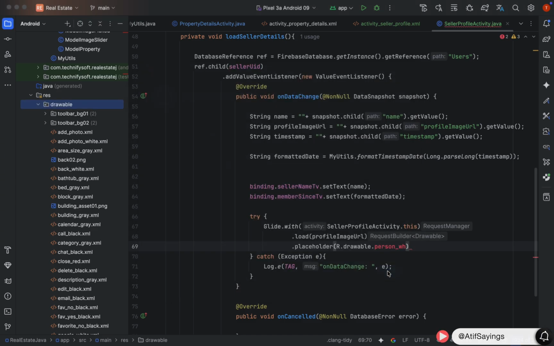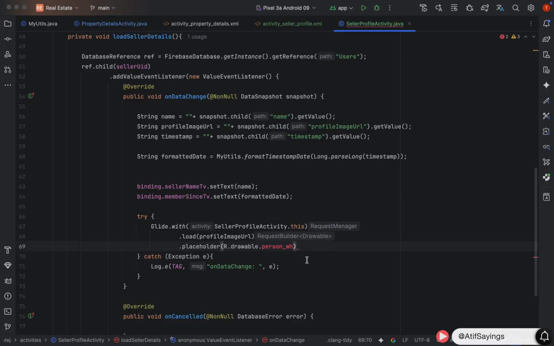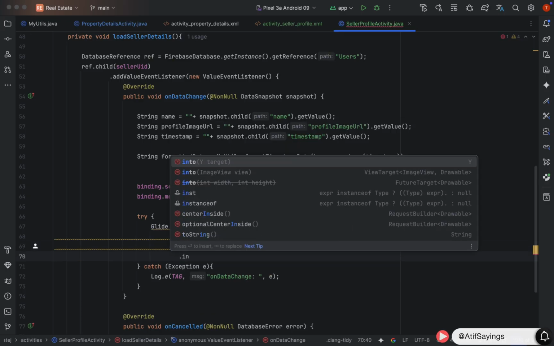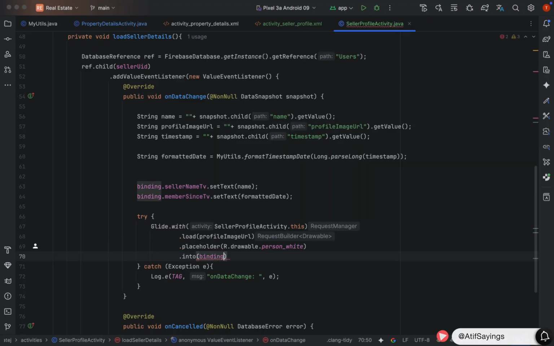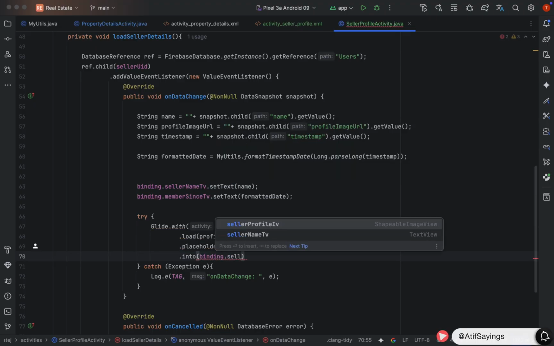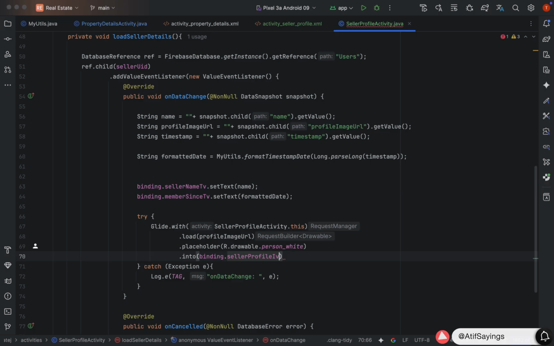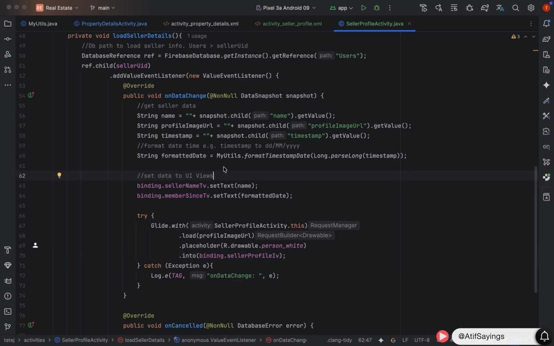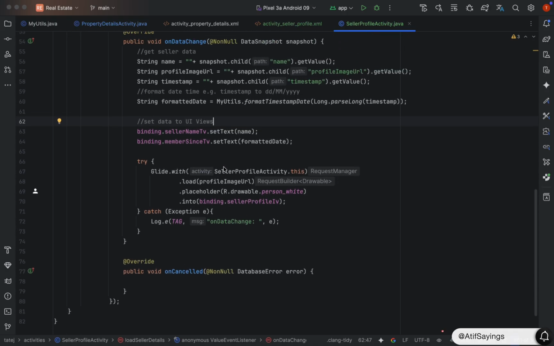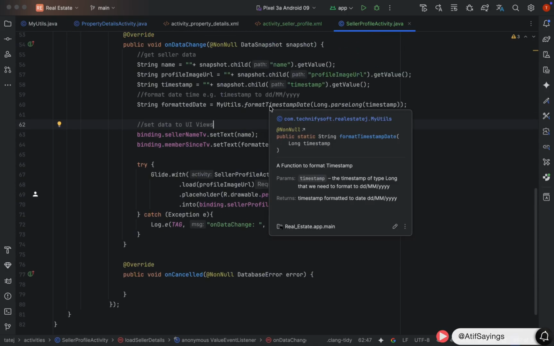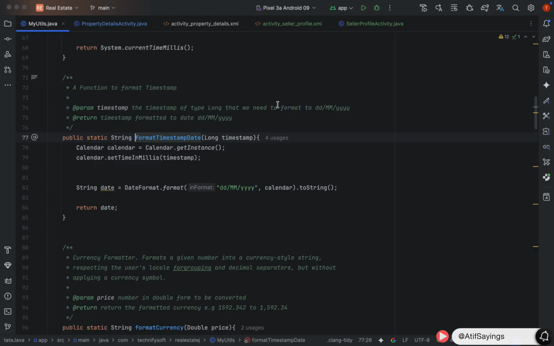Now we can use that icon in the placeholder using R.drawable.person_white. In the last, we will call the function .into, in which we will pass the image view in which we want to show the seller profile image. That is binding.sellerProfileImageIv. So far, we have shown the basic seller information. Now we need to show the seller properties.